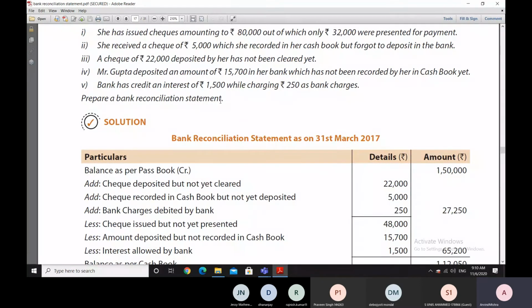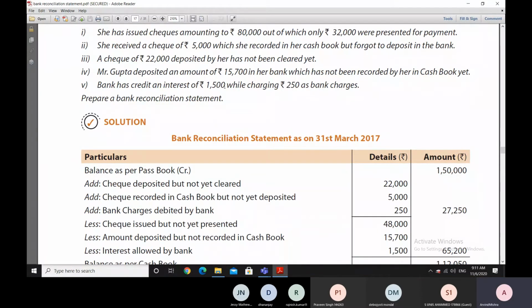Then the bank has credited an interest of 1,500 rupees and charges of 250 it has also charged to the account. Which means that due to this 1,500 rupees the bank has credited, the bank balance has gone up, but cash book balance has not gone up because Namrata doesn't know anything about this 1,500 rupees so far.